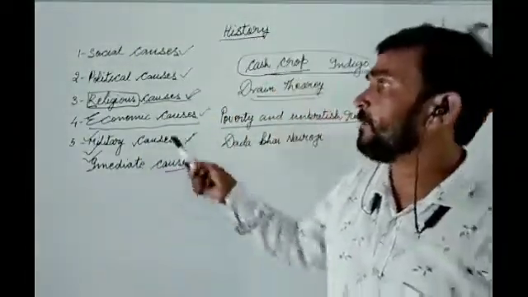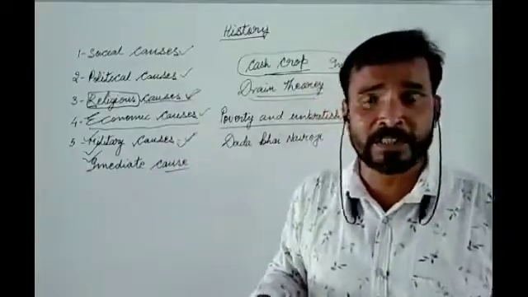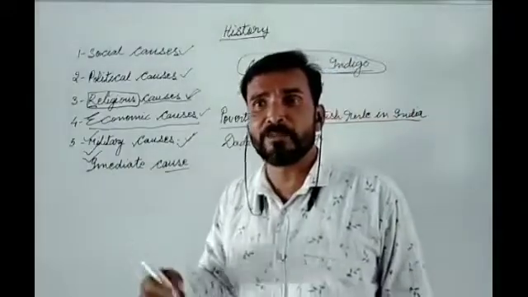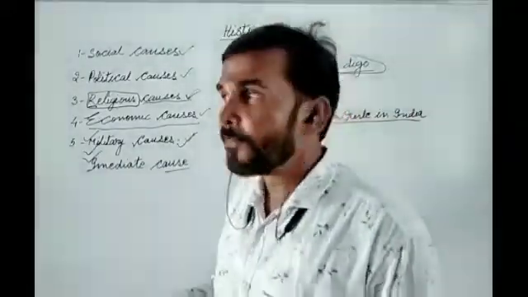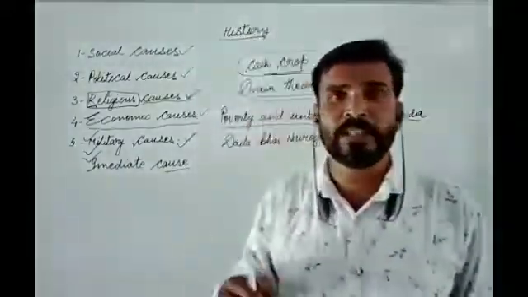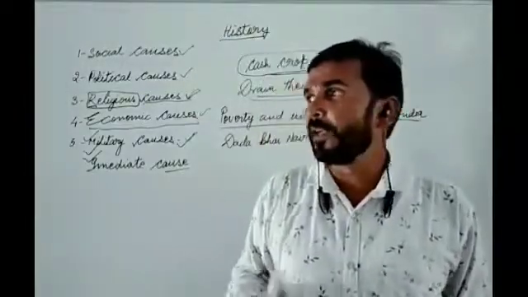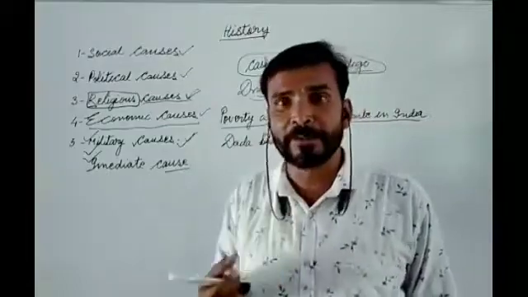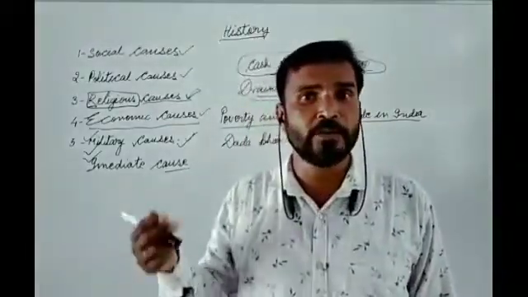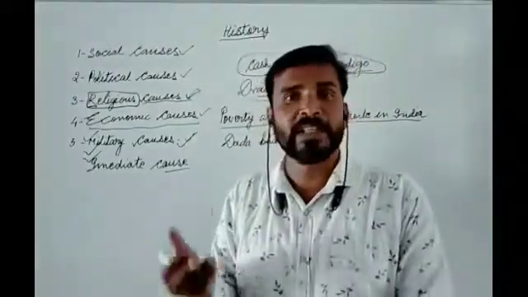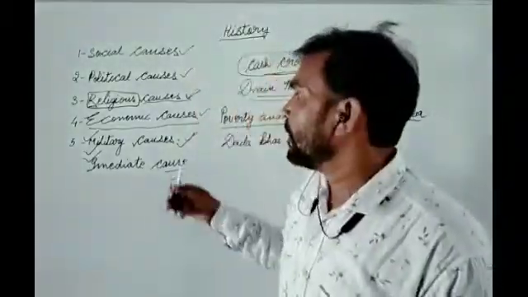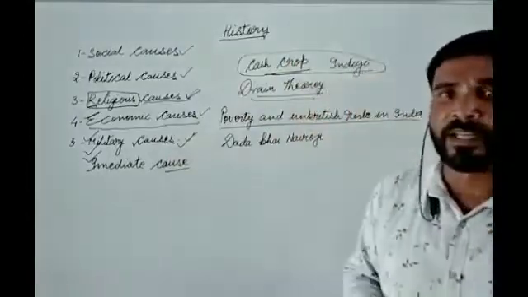The second problem was already discussed under the religious causes. There are Hindu symbols, Muslim symbols, Sikh symbols. These symbols were not allowed in the army. Hindus were not allowed to use the tilak or chandan, Muslims were not allowed to keep the beard, and Sikhs were not allowed to use the turban. And another thing, the kada, which they commonly keep. So these were some points under the military cause.